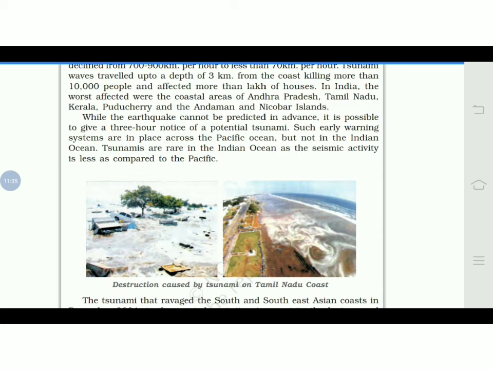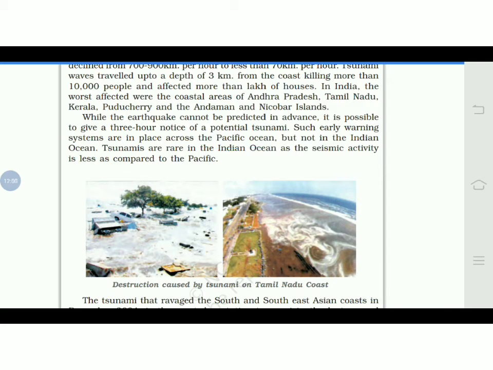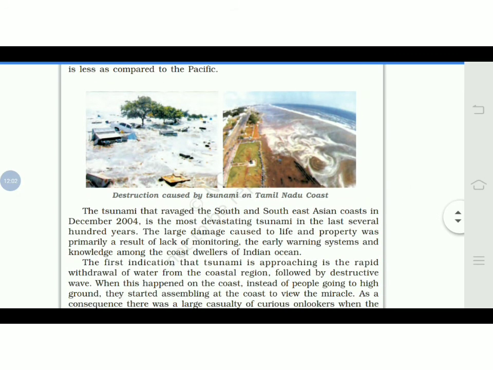So this kind of system is available in the Pacific Ocean, as it is considered an earthquake prone area because there are many volcanic mountains, but not in the Indian Ocean, as we are not an earthquake prone area, and this kind of earthquake occurs less in the Indian Ocean. So tsunamis are rare in the Indian Ocean as the seismic activity is less compared to the Pacific, as I said, because there are volcanic mountains, so seismic activity is more there compared to the Indian Ocean.